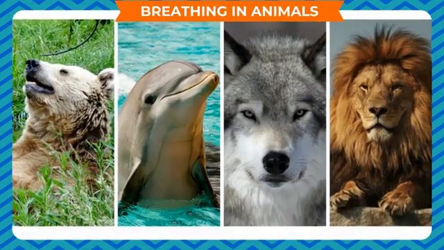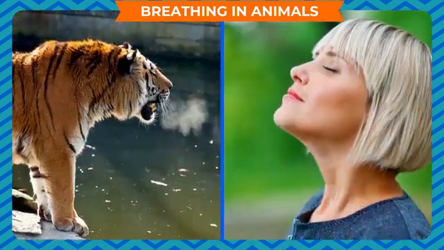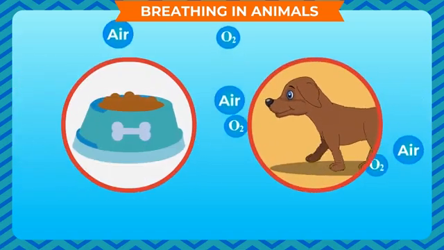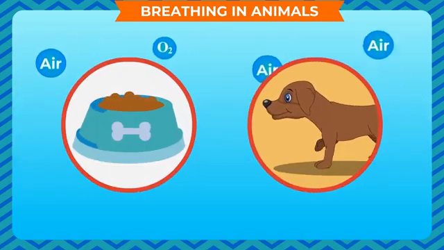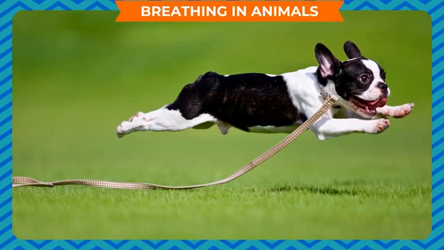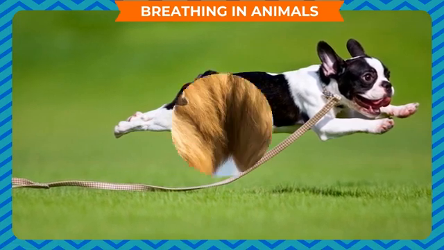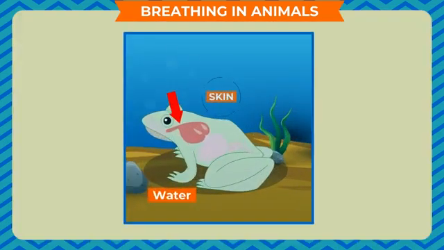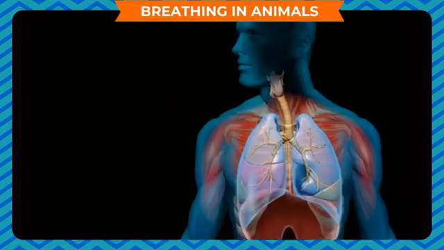Breathing in animals. All animals and human beings breathe in air. Oxygen present in the air is needed to break down the food in the body to get the energy that the animals use to do various activities. Land animals breathe in oxygen from surrounding air through lungs, while aquatic animals breathe in oxygen dissolved in water through their skin or gills.